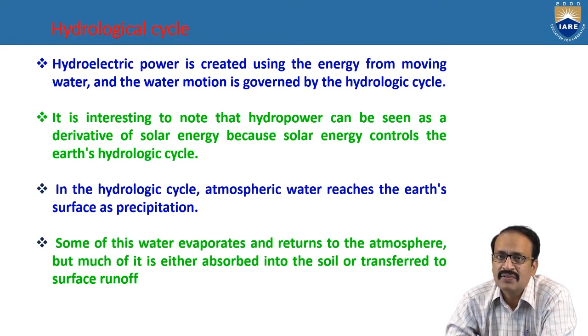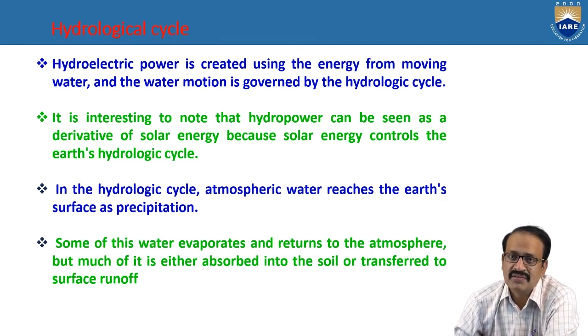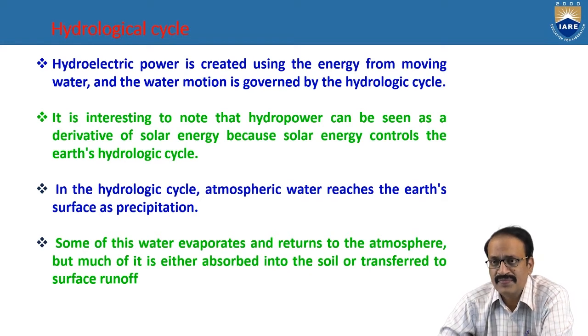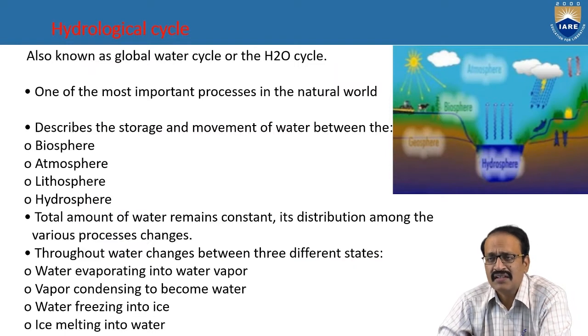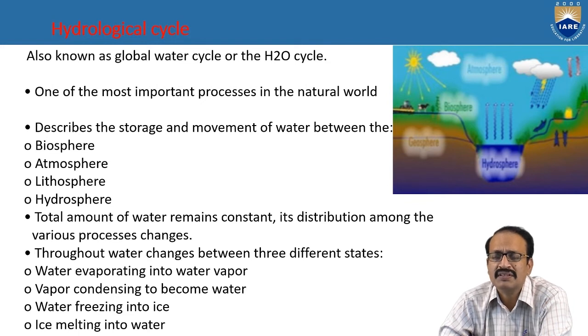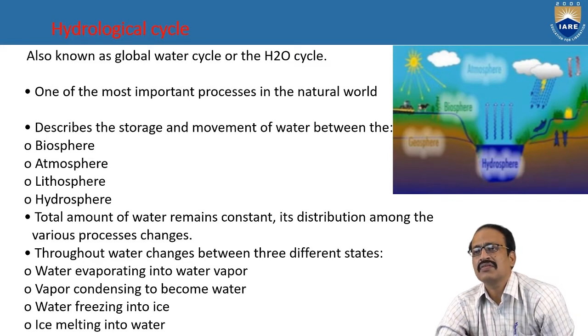In the hydrological cycle, the atmospheric water reaches the Earth's surface as precipitation. Some of this water evaporates and returns to the atmosphere, but much of it is either absorbed into the soil or transferred to the surface. So this hydrological cycle, before constructing a dam for different purposes, majorly for electrical, agriculture, and drinking water purposes, we need to understand how it works.